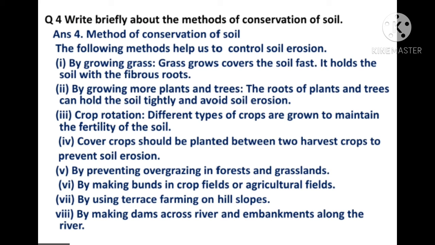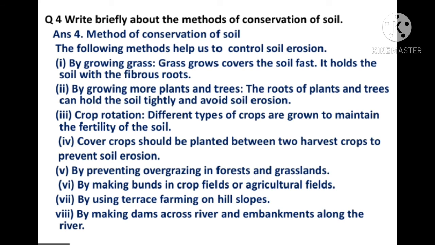Now the third point is crop rotation. Different types of crops are grown to maintain the fertility of the soil. So the crop rotation method helps in maintaining the fertility of the soil. Cover crops. These should be planted between the two harvest crops to prevent soil erosion. Fifth point is by preventing overgrazing in forest and grassland, we can prevent soil erosion.